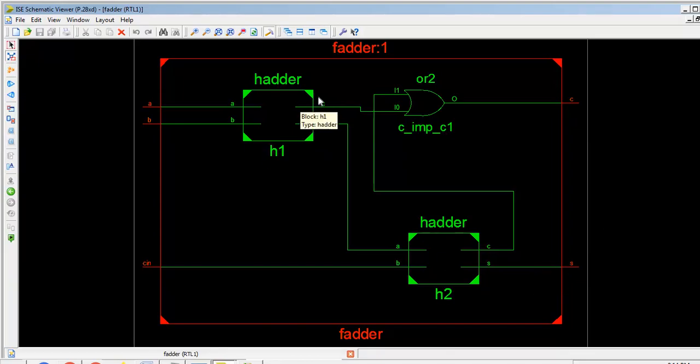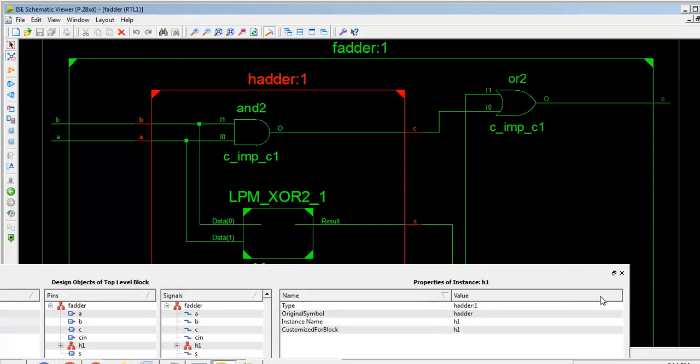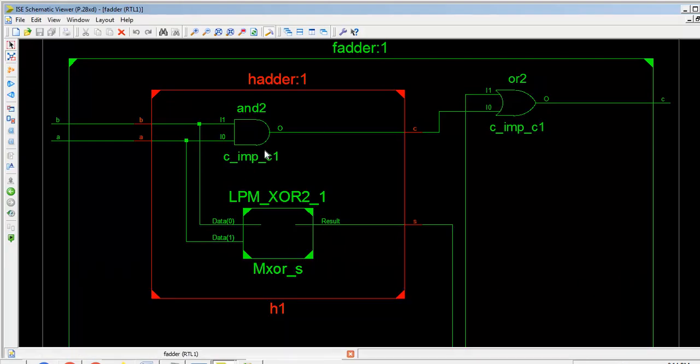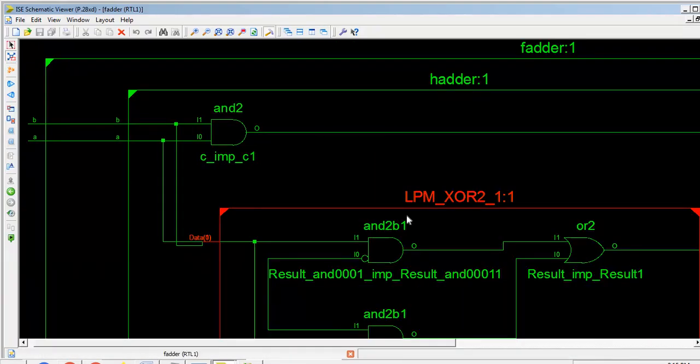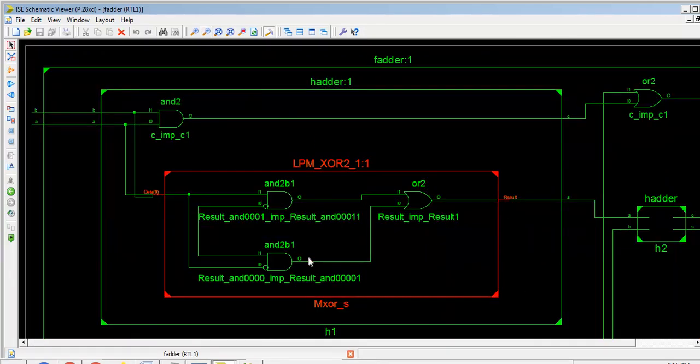Now what is inside the half adder? I can double click on this and you can see the circuit diagram for the half adder. Here also you can click on the XOR and see this coding. The half adder RTL schematic we have already seen in the last video lecture, and this is the complete logical coding for the half adder.